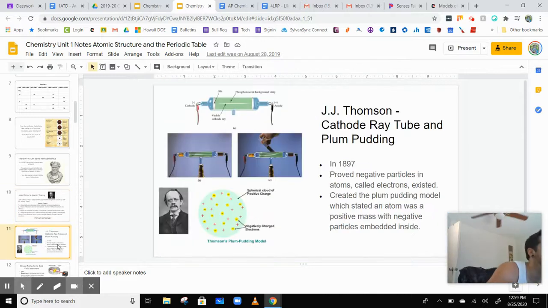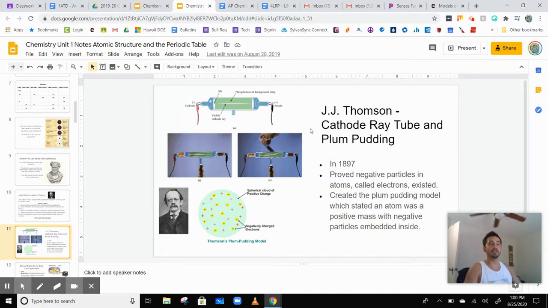Next is J.J. Thomson. J.J. Thomson conducted an experiment called the cathode ray tube, and in 1897 he noticed that particles would flow, basically electricity. Electricity is electrons flowing, right? He noticed that they reacted to a magnetic field, so they have a charge. He decided to call that a negative charge. So he discovered electrons. J.J. Thomson's cathode ray tube discovered electrons.